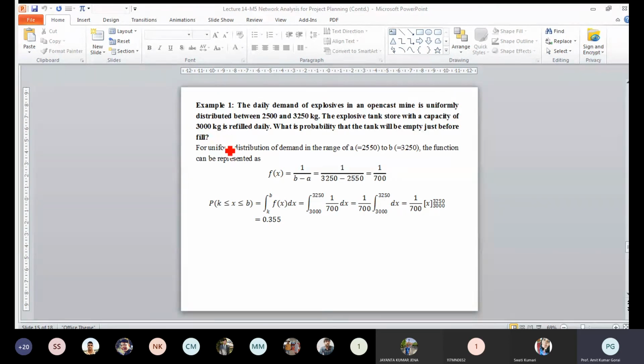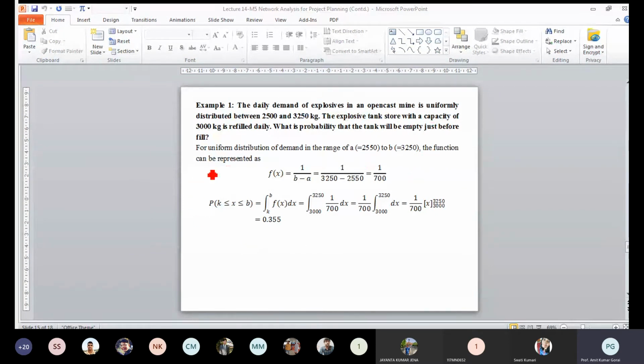It can be represented as fx equal to 1 by B minus A. You just recall your uniform distribution function can be represented with fx equal to 1 by B minus A. And B is given as 3250 and A as 2550. It is 1 by 700.